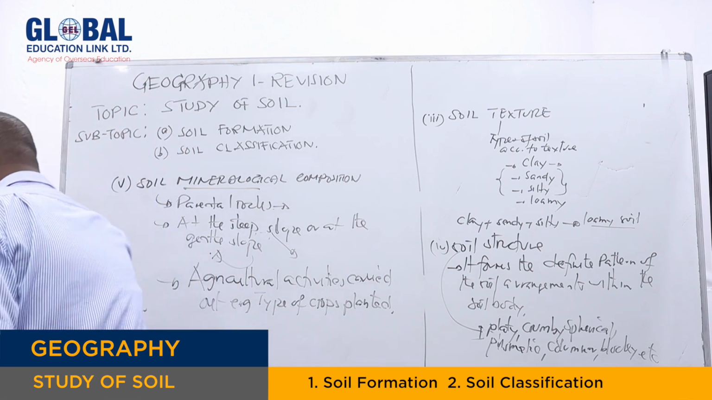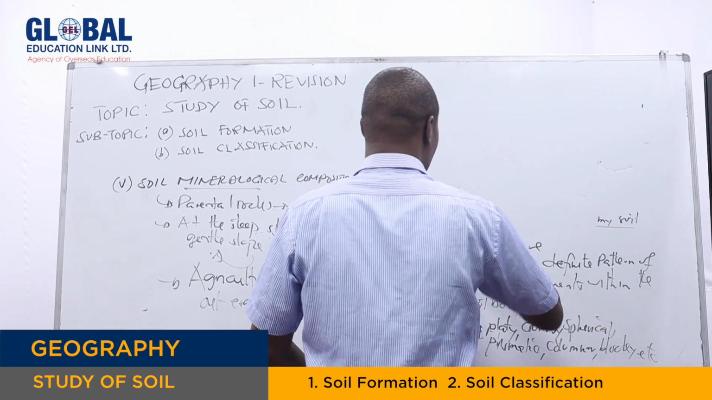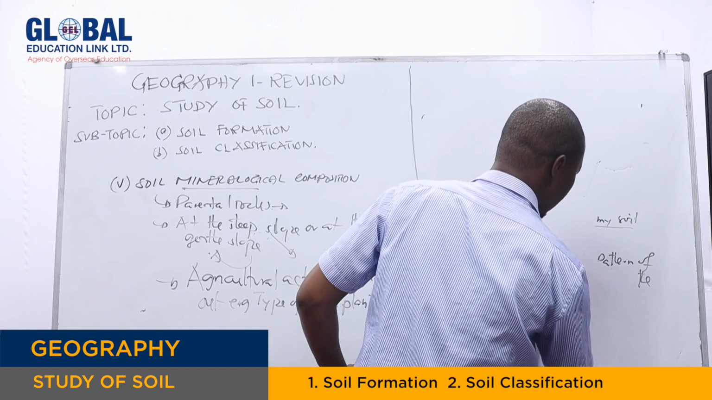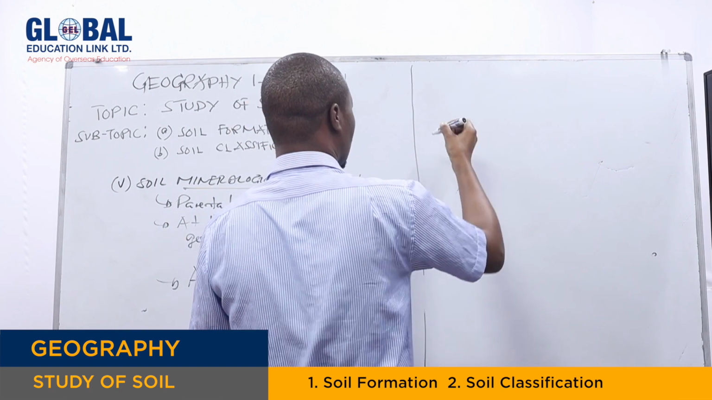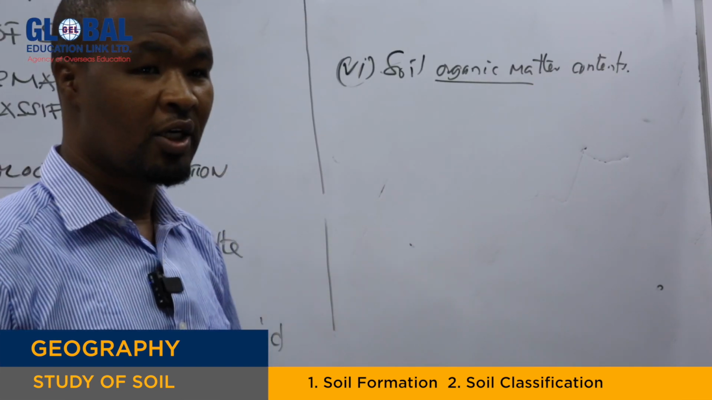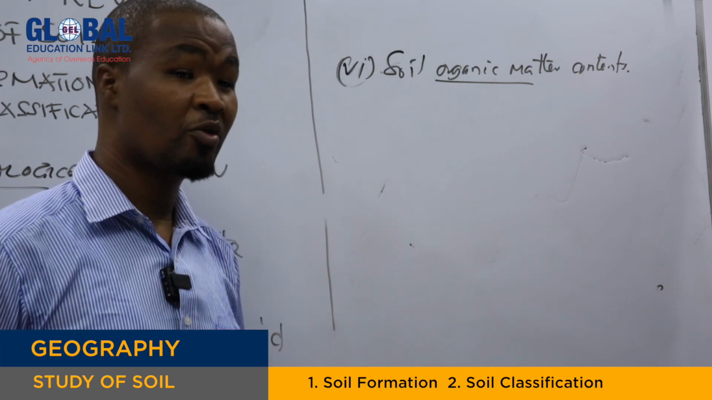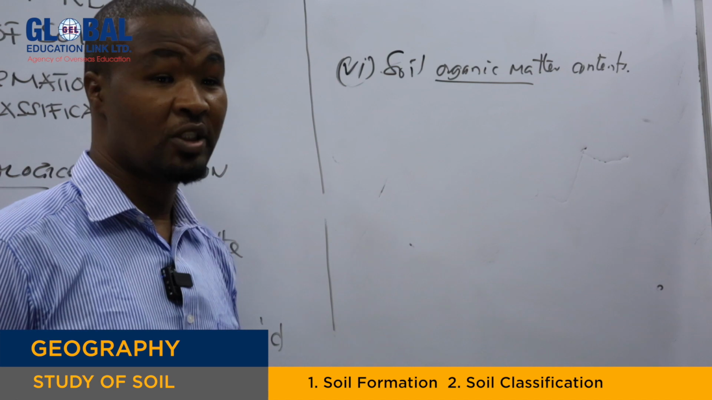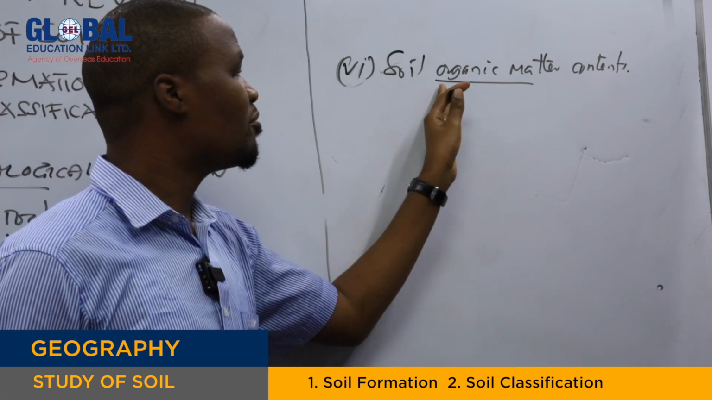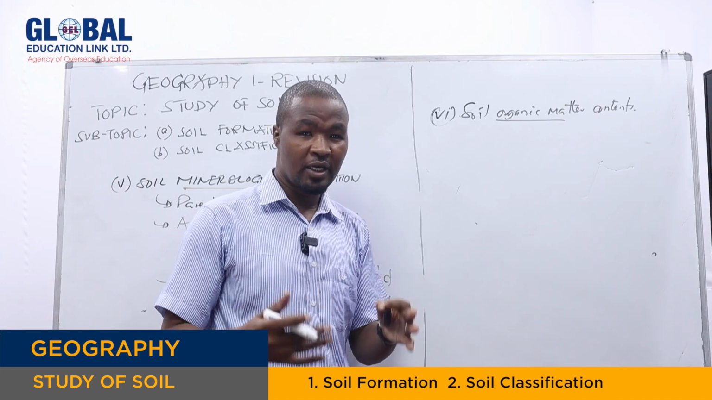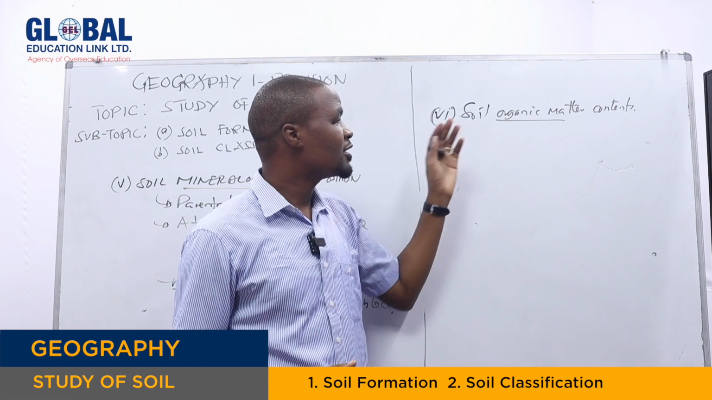Then from there we have another criterion that may be used to classify soil, so as to determine if it's more productive soil or less productive soil: soil organic matter content. We say the soil which is comprised of more organic matter is likely to be more productive than the soil which has less organic matter content.